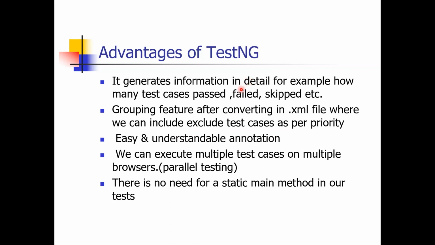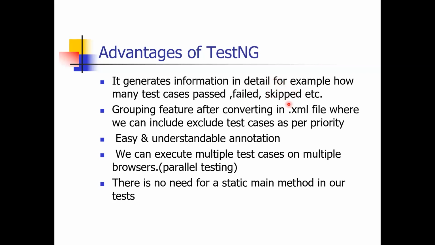But if you want the result in detailed format, suppose I am running 50 test cases, I want detailed information on how many test cases passed. Suppose out of 50, 28 test cases passed. What about the remaining test cases? Some fail, and some are skipped, which means the software doesn't execute those test cases. They are left.